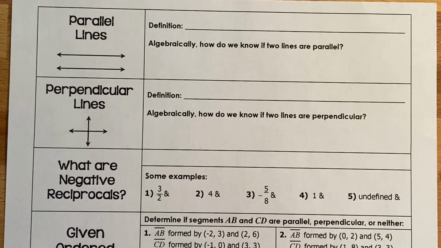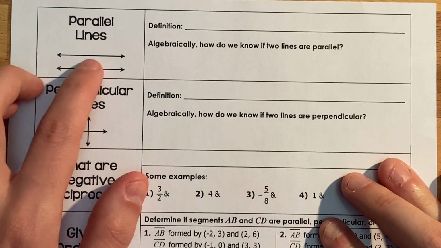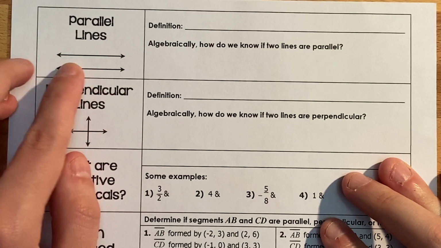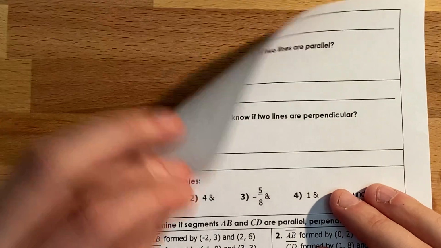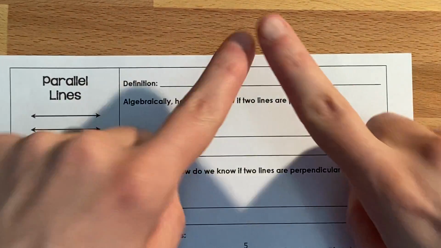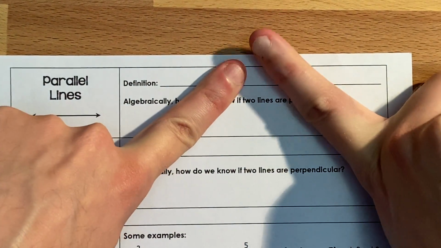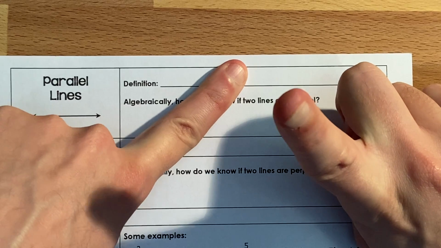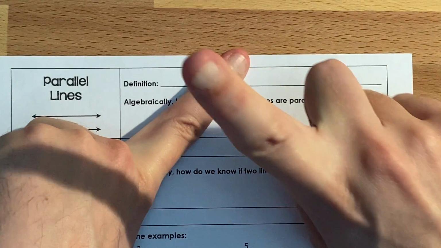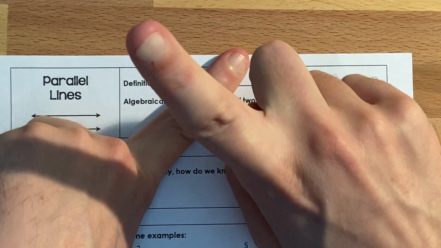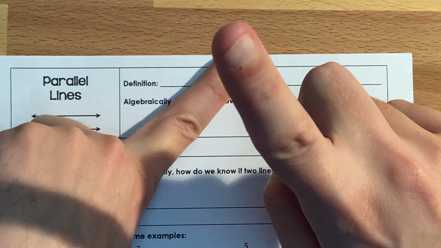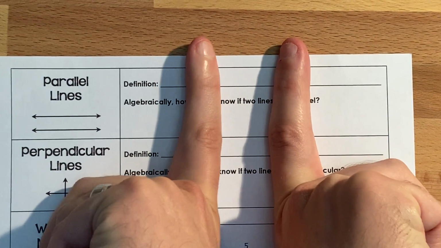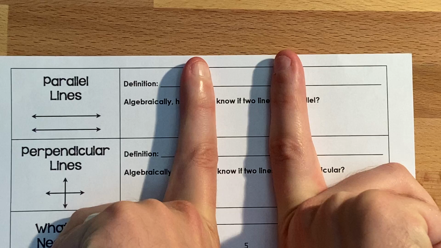Anyways, parallel lines, as a review, are two lines that do not intersect and they are on the same plane. A plane is just like a piece of paper or a desktop. Two-dimensional figures like this, as opposed to a three-dimensional figure where you can have one on a plane, but the other one's pointing straight up. So my fingers right here are not considered parallel lines because one's in the third dimension and the other's in the second. Parallel lines have to be on the same plane. They have to be on the same piece of paper, basically.